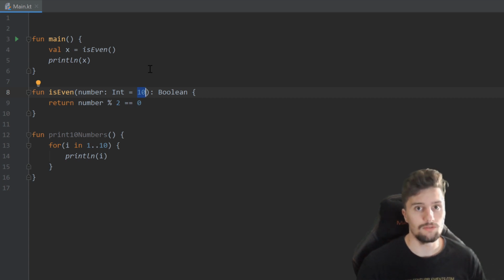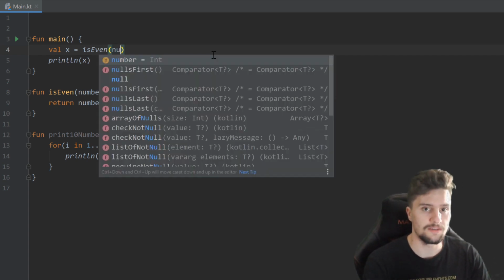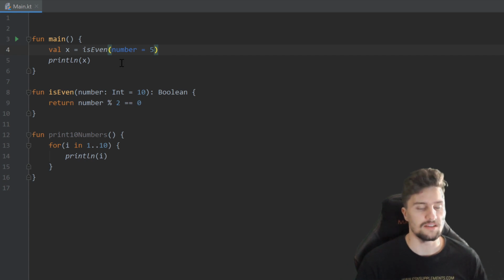And for readability, we could also use so-called named parameters. That means if we call this isEven function, we can explicitly specify the name of the parameter we want to assign something to, and just set it equal to any number. So we use number is equal to, let's say, 5 again. This is optional, you don't need to do that, but as I said, that just improves readability a little bit. So if you like to do that, then you can do that.